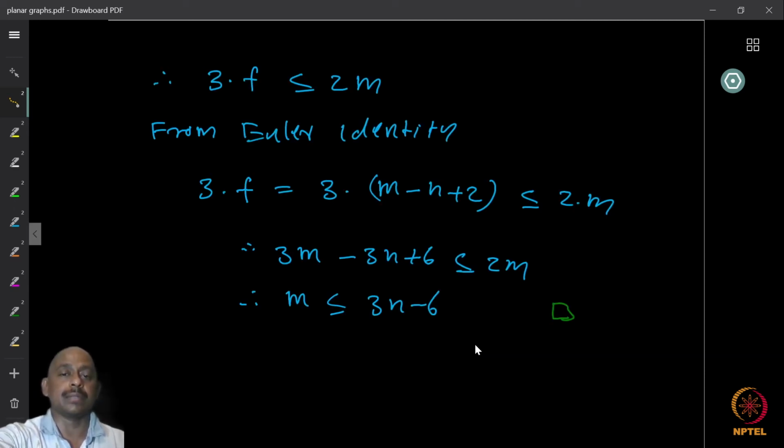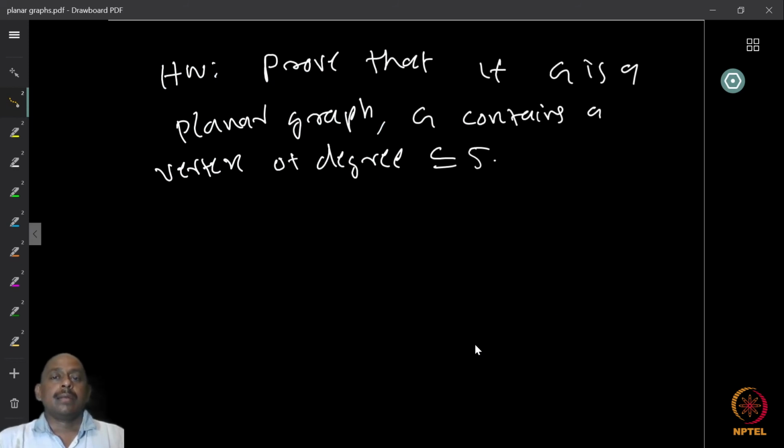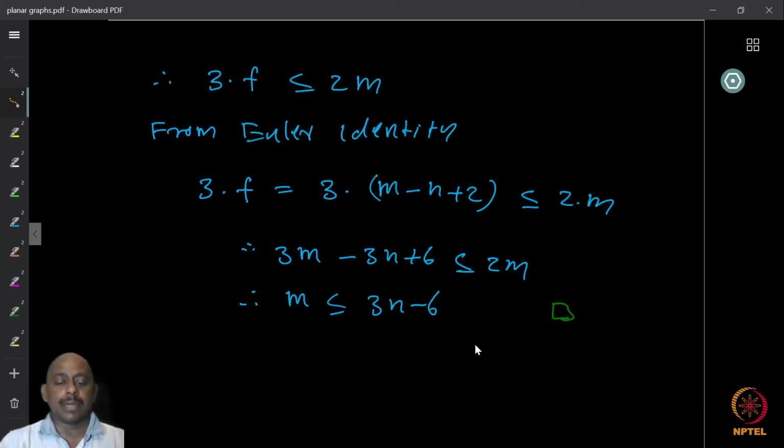We can now use this to prove several results. One way you can immediately think of using this theorem is that if a graph is given to you and you are asked to check whether the graph is planar, the first thing you can do is to check if the number of edges is more than 3n minus 6.